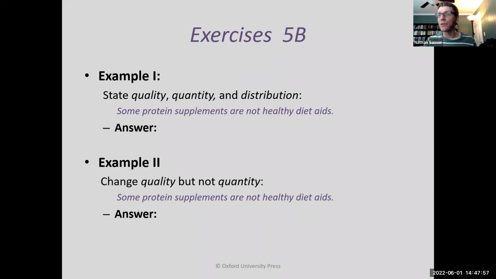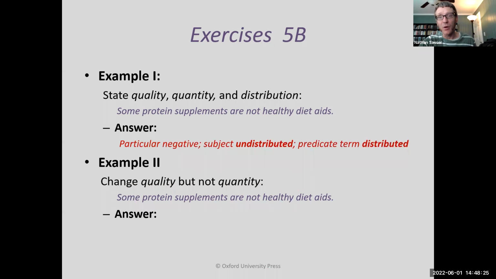Now, for the really powerful move, which of the terms are distributed? This is an O-type proposition. It is a particular negative. So what is distributed? That's right. This is the tricky one. The predicate term alone is distributed. Healthy diet aids alone is distributed in an O-type proposition.